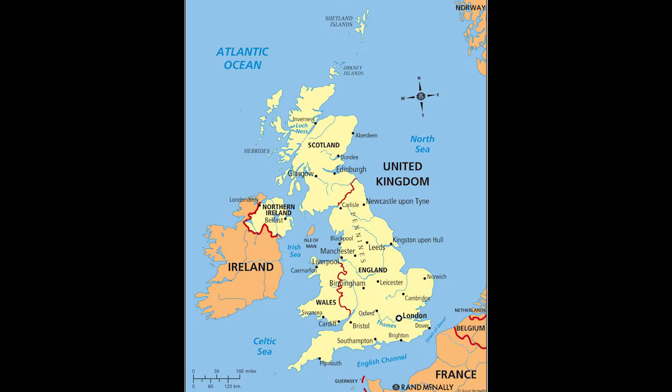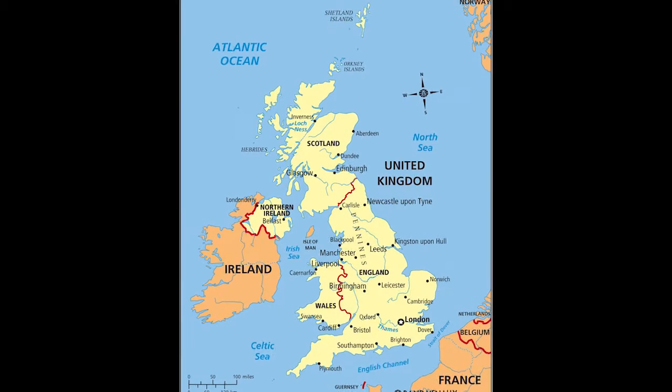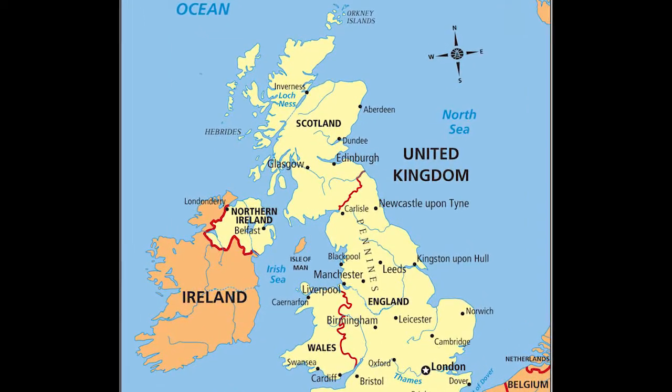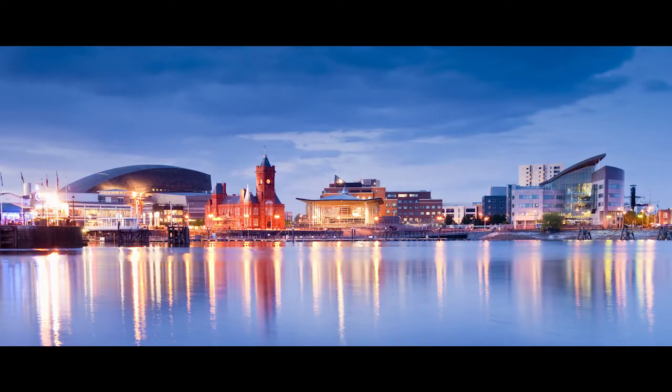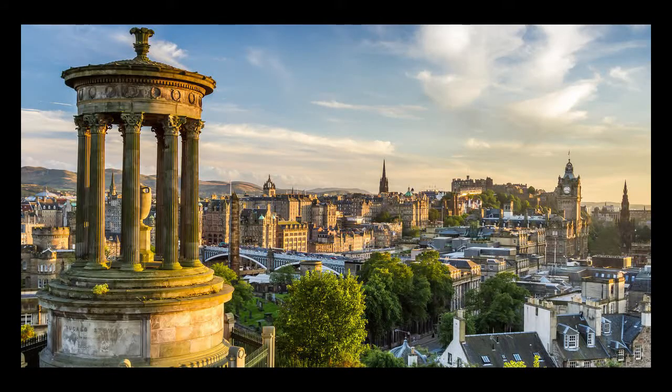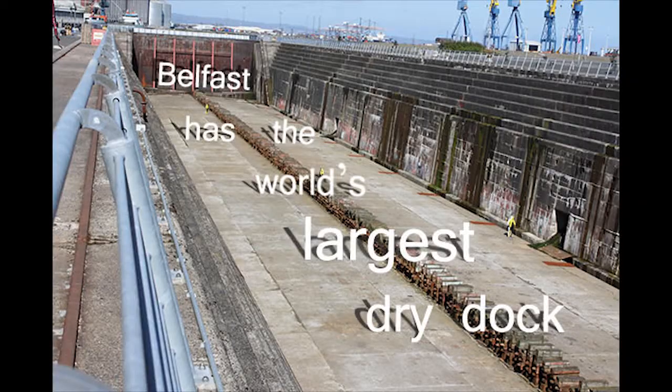Geography. The UK is made up of 4 different countries, as I mentioned: Wales, England, Scotland and Northern Ireland. The capital city of Wales is Cardiff. The capital city of England is London. The capital city of Scotland is Edinburgh and the capital of Northern Ireland is Belfast. Other large cities in the UK are Birmingham, Bristol, Manchester, Liverpool, Leeds, Sheffield, Glasgow, Nottingham.